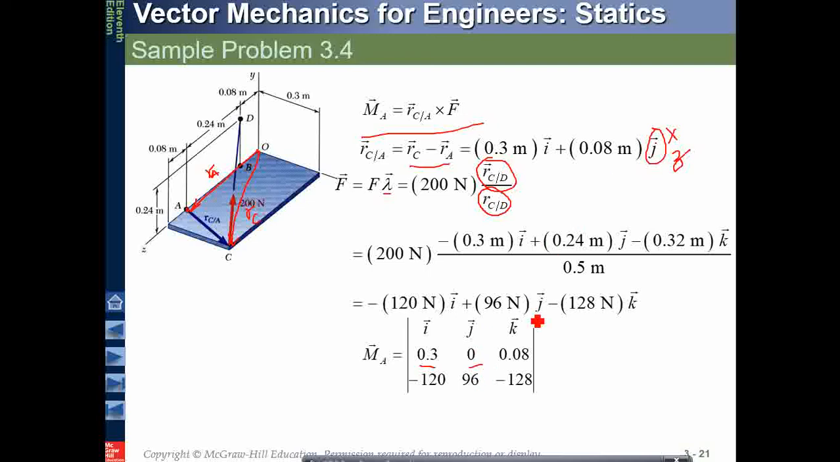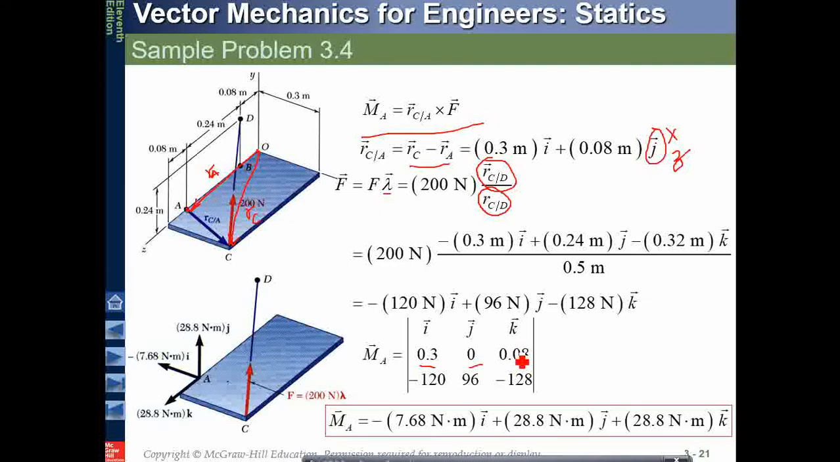Do not have j here, and the k is 0.08. Okay, and then put the components of the force, and then find the moment by calculating the determinant. The moment comes out to be, in the three components, minus 7.68 newton meter in the I component, and then in the J component, and in the K component.